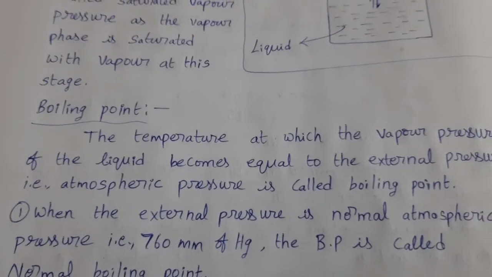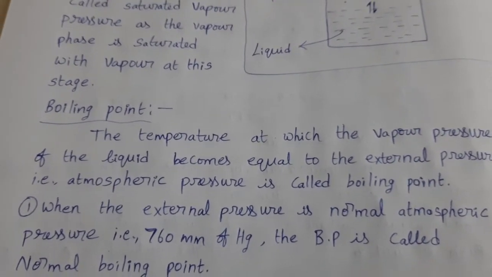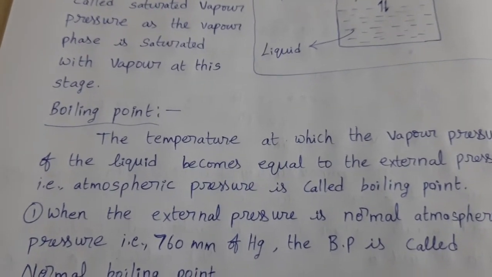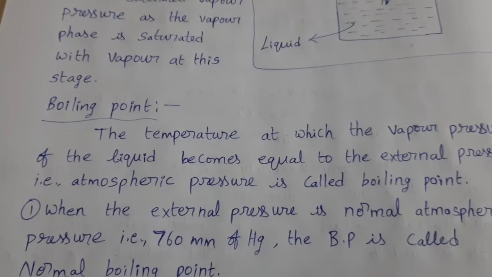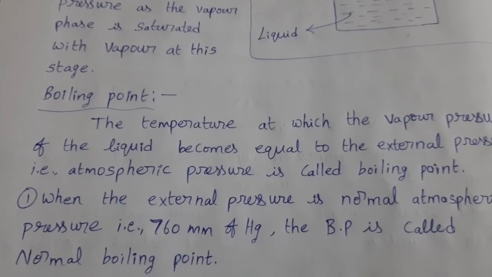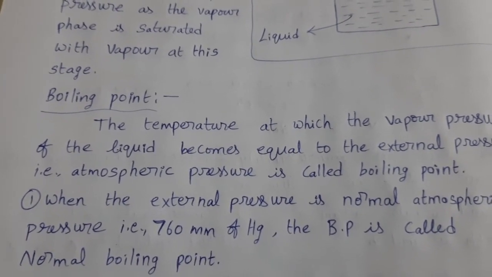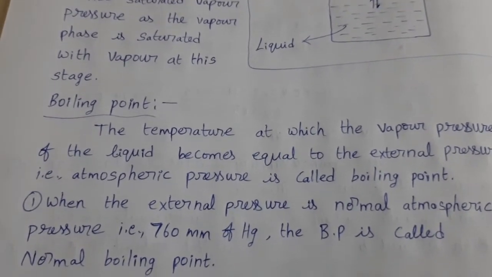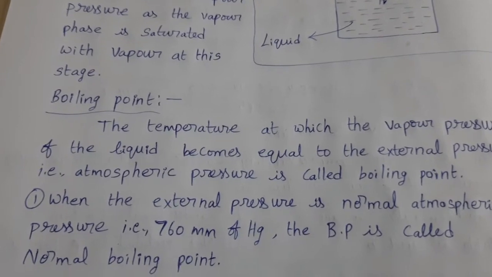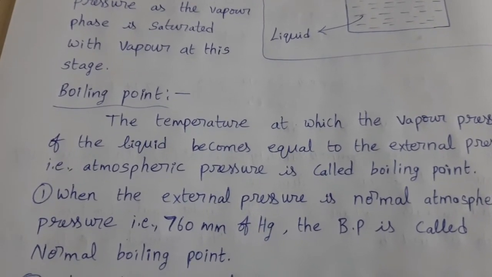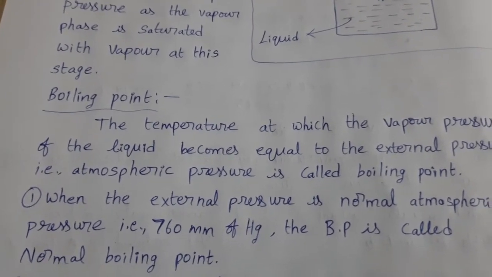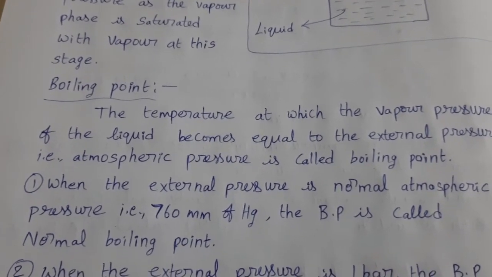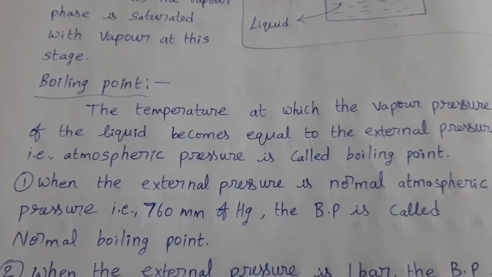So at which temperature the vapor pressure of the liquid is equal to 1 atmosphere, that temperature is the boiling point of that liquid. For example, water. Water boiling point is 100 degrees Celsius. What is the meaning? At 100 degrees Celsius, the vapor pressure of the water is equal to atmospheric pressure. That means vapor pressure of the water is equal to 1 atmosphere. So 100 degrees Celsius is the boiling point of water.